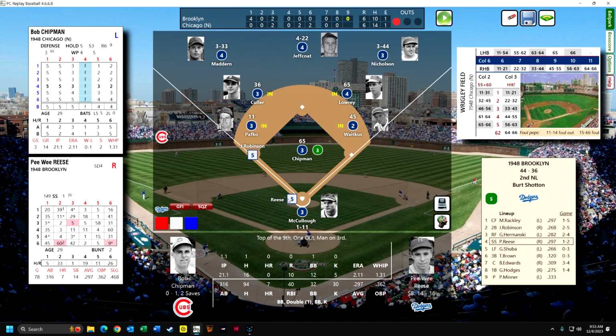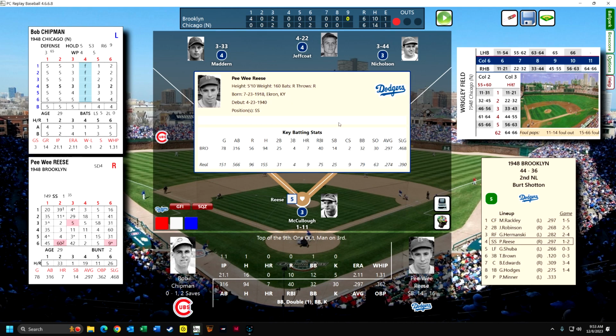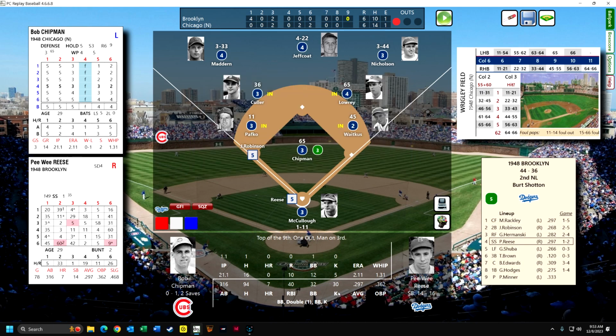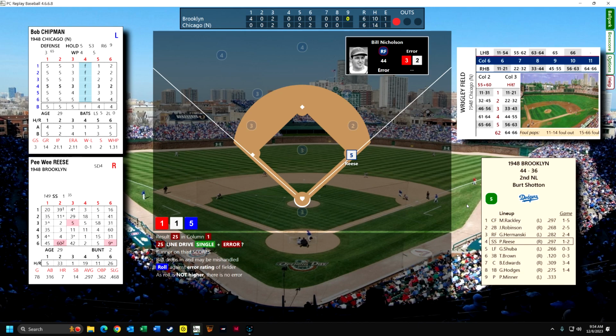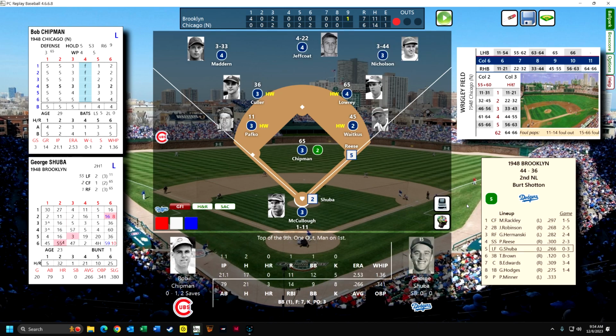Pee Wee Reese is up. Good contact hitter, I think. Let's see. Well, I guess I could see here. He struck out 30 times in 316 at-bats, so I would call him a good contact hitter. He also has a really high on-base percentage right now, .362. I bet Reese will hit Robinson in. Robinson is so fast. That's a base hit. Line drive single to right field. It could be an error. Yeah, he's a pretty good outfielder in terms of handling the ball.